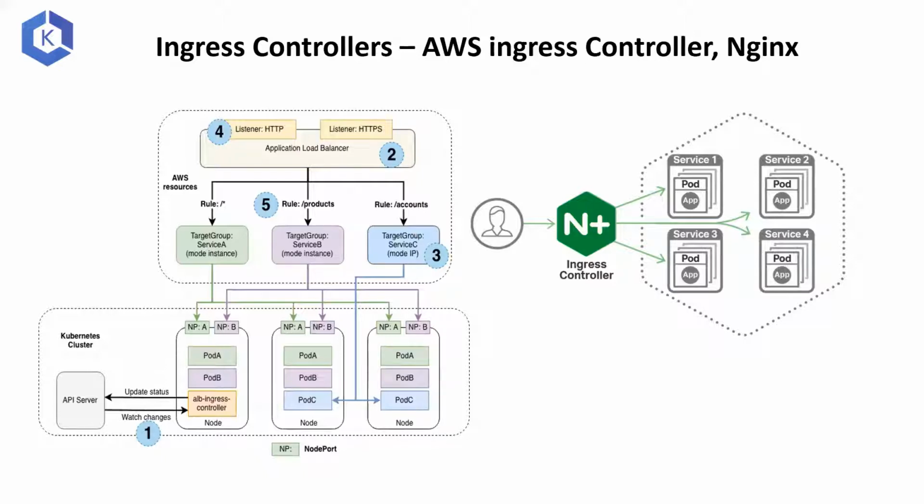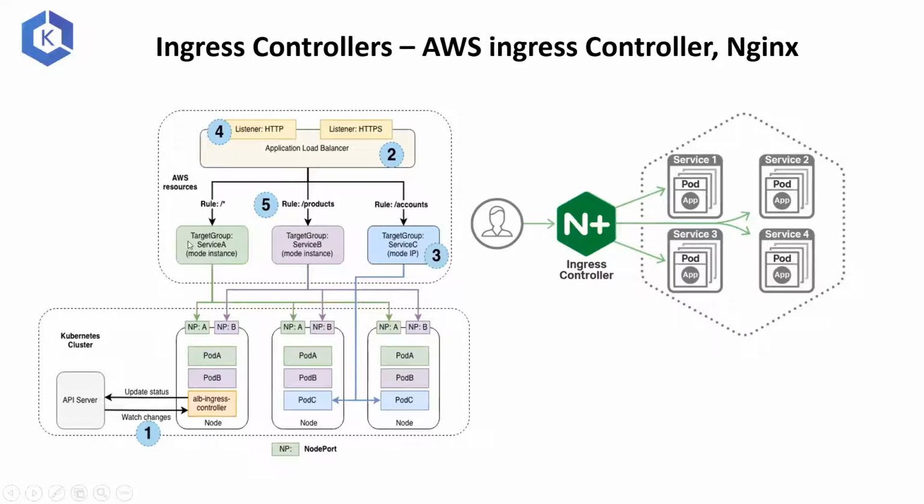And the consideration that you need to make is, are you going to use AWS's ALB ingress controller, or do you want an open source Nginx ingress controller, or do you want Ambassador, Istio? There are so many options, but you need to consider how your application is going to behave. And if your administrators or your DevOps team is already using Nginx, perhaps it becomes very easy for them to get started with Nginx ingress controller.